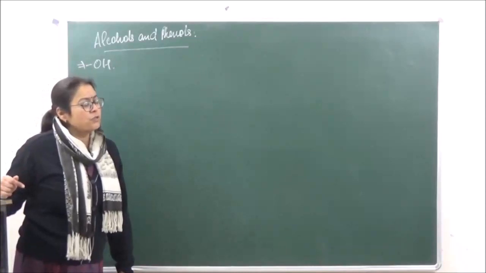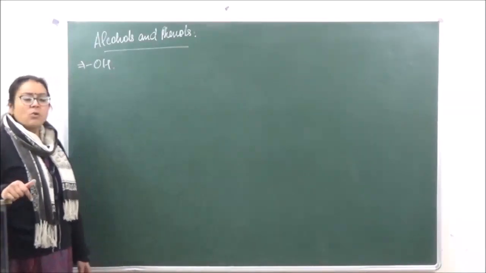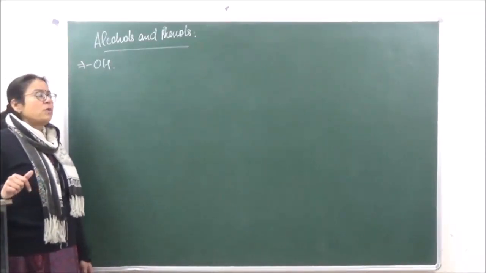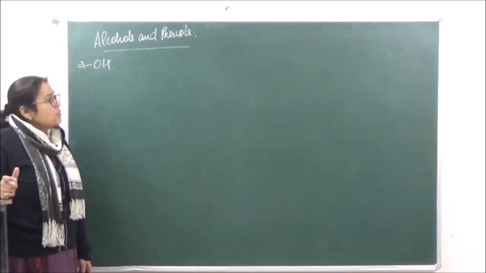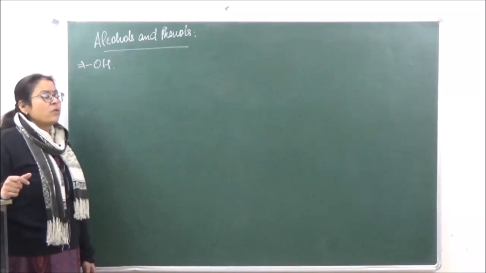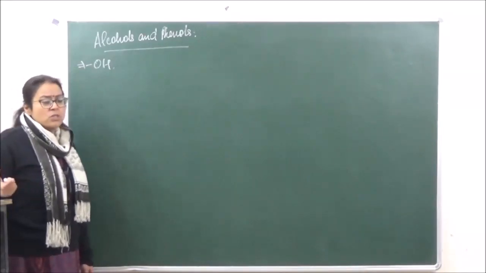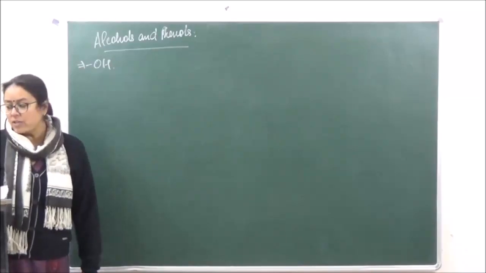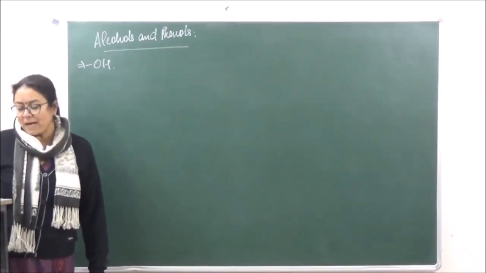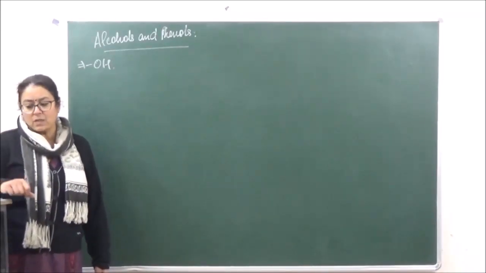The reactions which you've done in alkanes will be repeated in alcohols. Similarly, the reactions which you will do in alcohols will be repeated in aldehydes and ketones. Okay? So many reactions are going to be the same as we proceed through organic chemistry. So in this chapter, we are going to study three different compounds: alcohols, phenols and ethers.